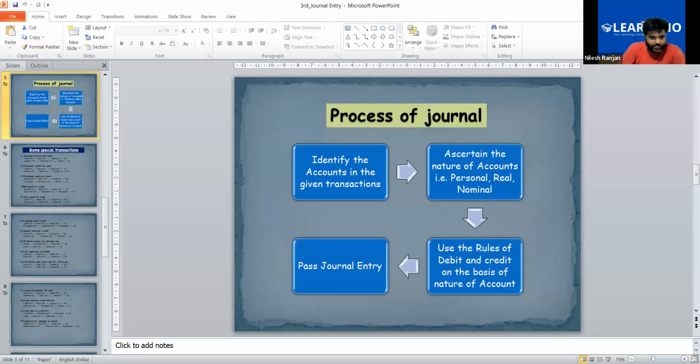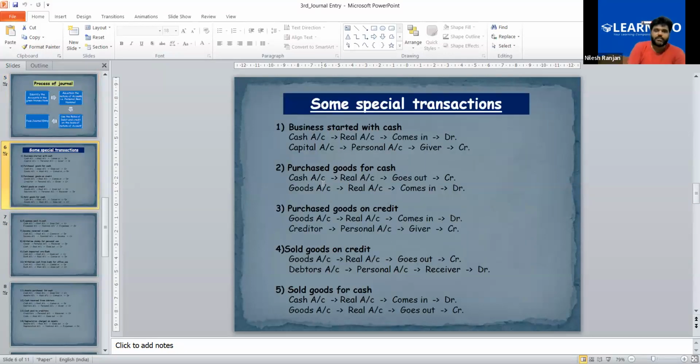Now, let me give you a transaction here. The second one. Can you see the second one? Yes, sir. What is it? Purchased goods for cash.